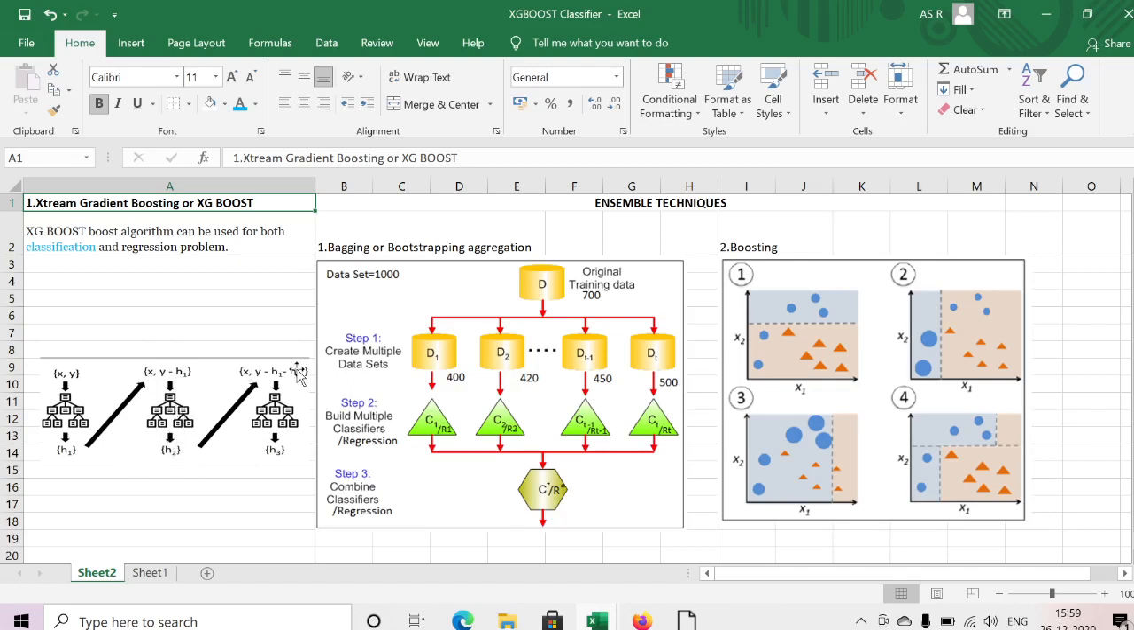Here in the third decision tree, what is my actual? Y minus h1 is my actual, minus the prediction h2. The second decision tree error I am passing to the third decision tree as my target. The independent feature as it is, then I will get the prediction h3. This is the way we are mainly training our XGBoost model.